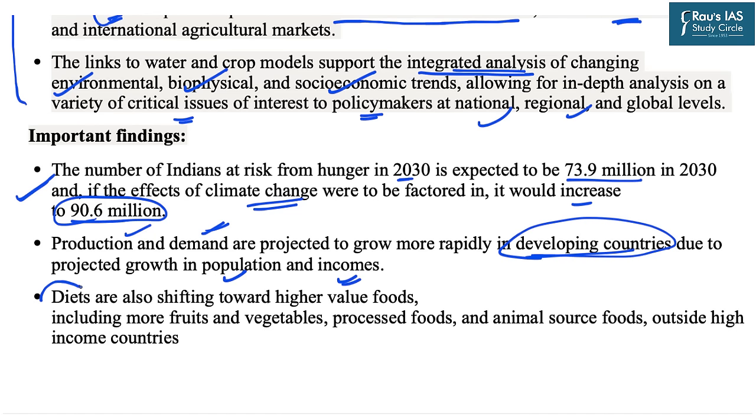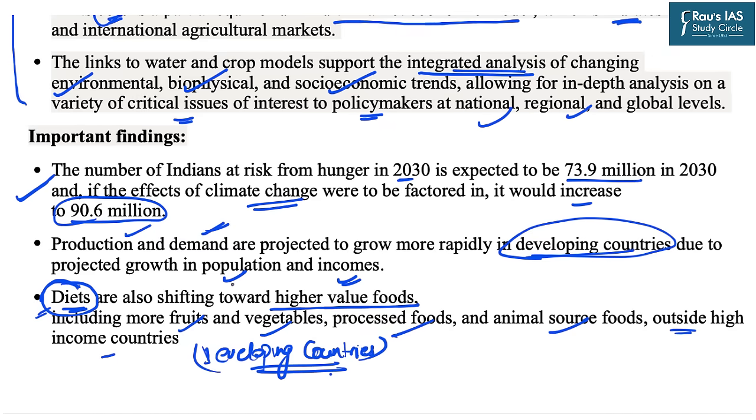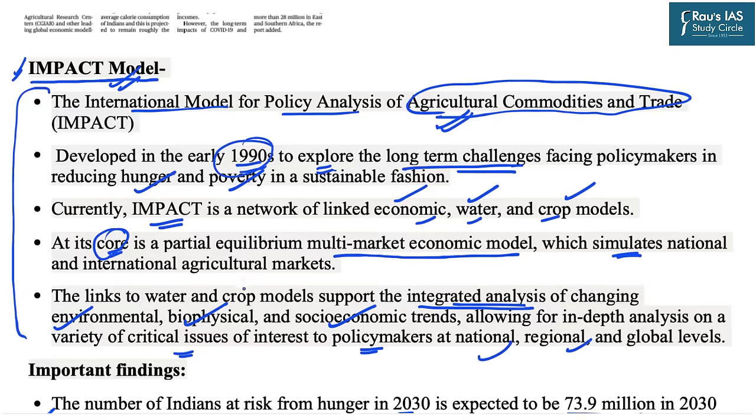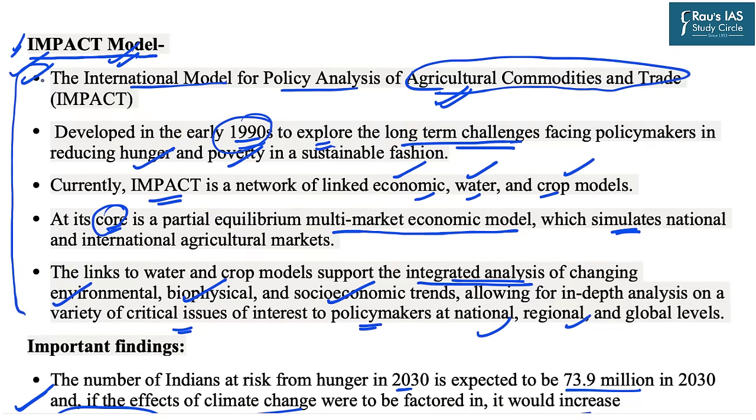And the third interesting finding of this very model is that in recent time, the dietary patterns are shifting. They are shifting towards higher value foods, including fruits, vegetables, processed foods, animal source foods, etc. And this change in the dietary pattern is more observed in the countries which are outside the high income countries, that is, the developing countries, especially. So this was a very brief topic. In this topic, we learned about the impact model.